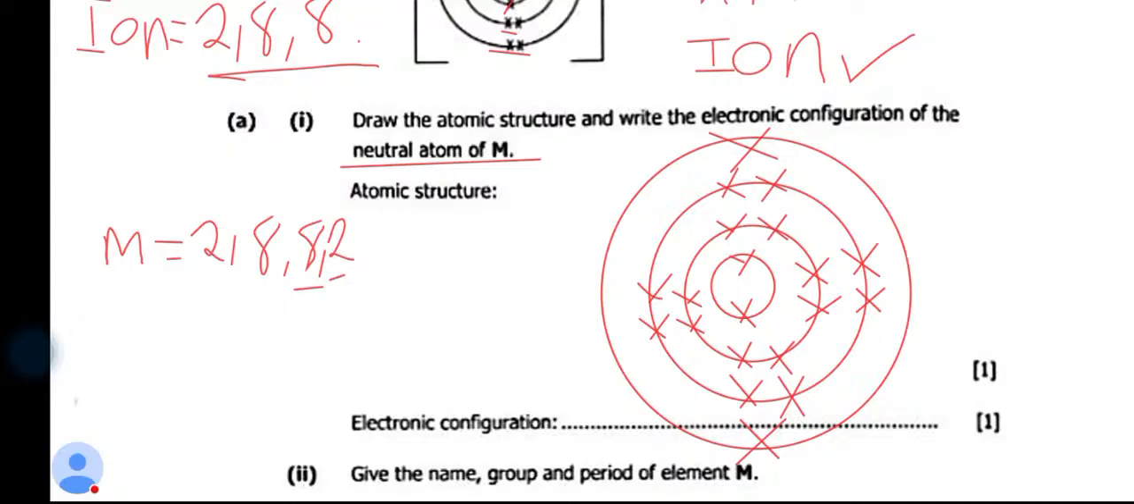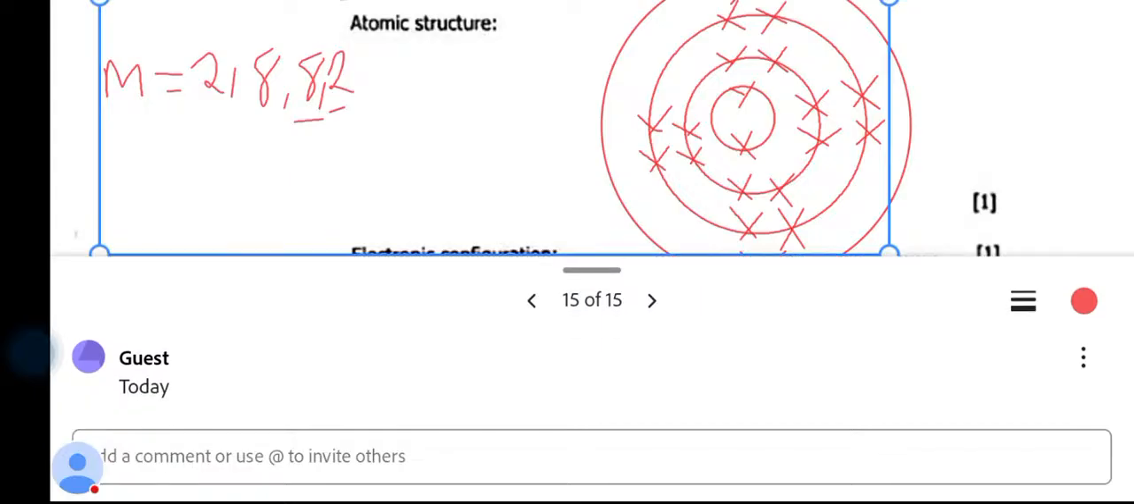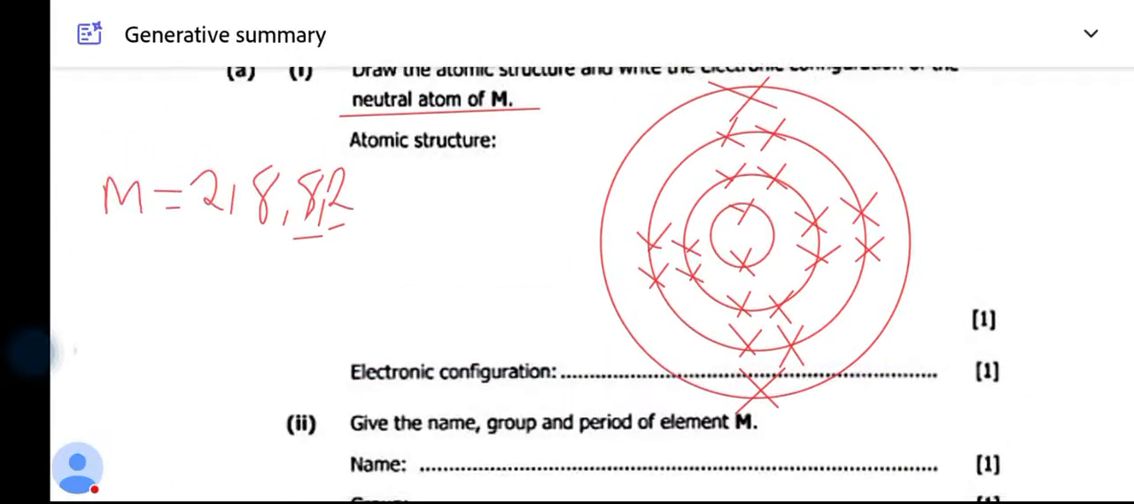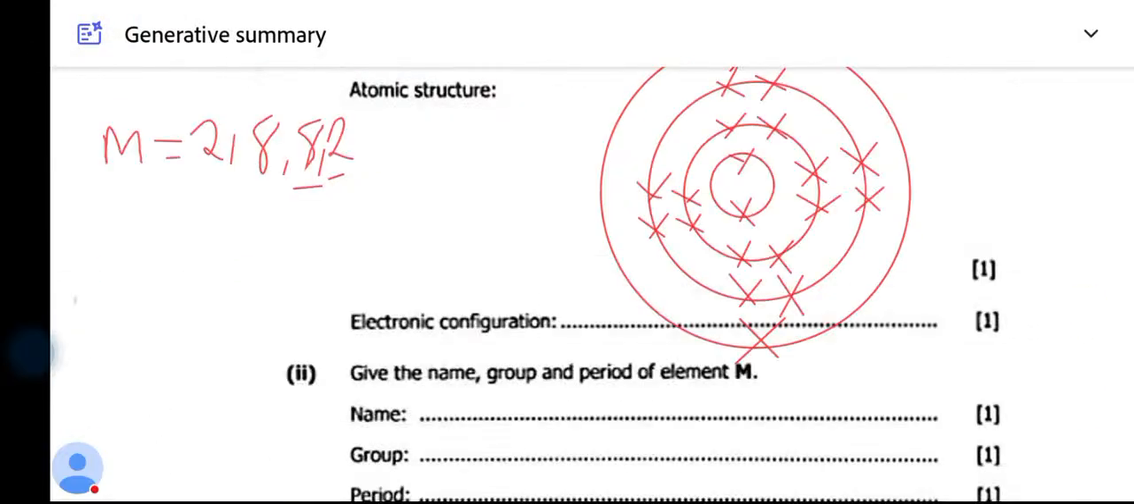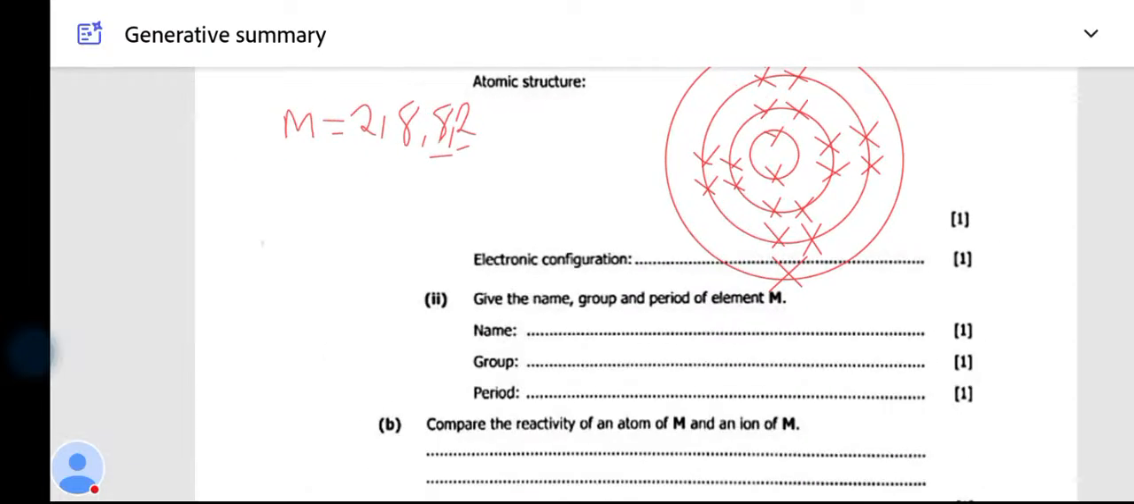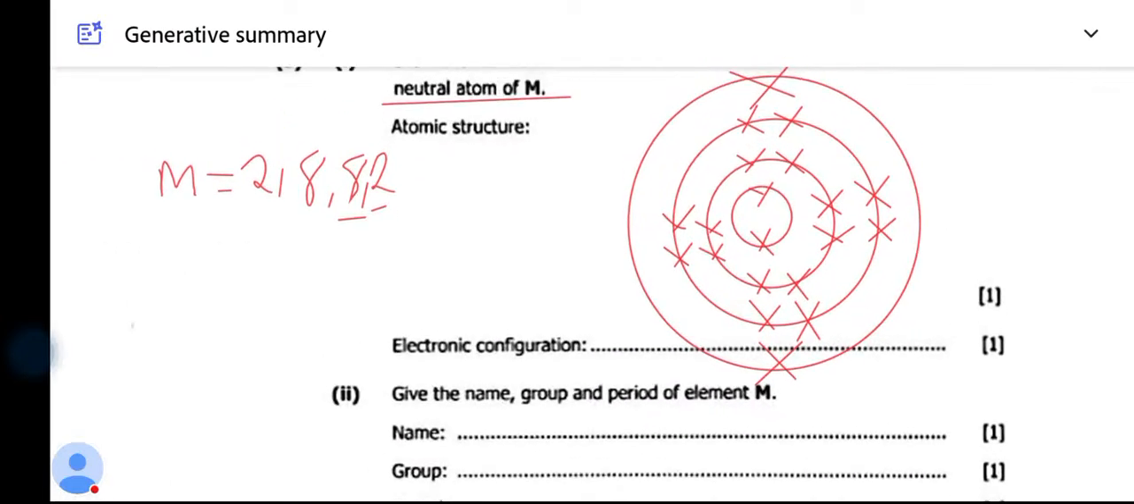So it was 2 marks. Number 1, atomic structure. Number 2, electronic configuration. So you don't just answer one. You first write the electronic configuration, which is this that you have written here, and secondly, you write the structure that you're supposed to write. So this is what you are supposed to do when answering this question. Number 1, you draw the structure. Number 2, you write the electronic configuration.